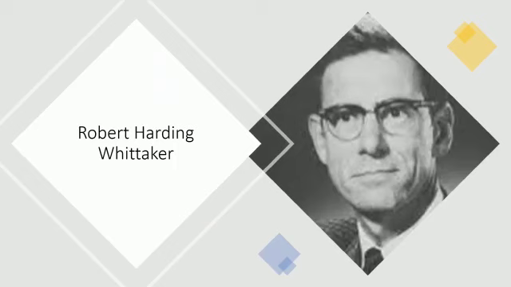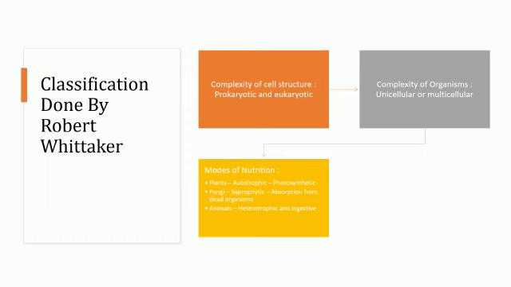Robert Harding Whittaker was an American ecologist. In 1969, he divided living organisms into 5 groups. Let us study about the classification done by Robert Whittaker. First is complexity of cell structure, prokaryotic and eukaryotic. Prokaryotic cell: it is a unicellular organism. Its structure lacks membrane-bound organelles. Eukaryotic cell: it is a multicellular organism and it has a well-defined nucleus along with other membrane-bound organelles.